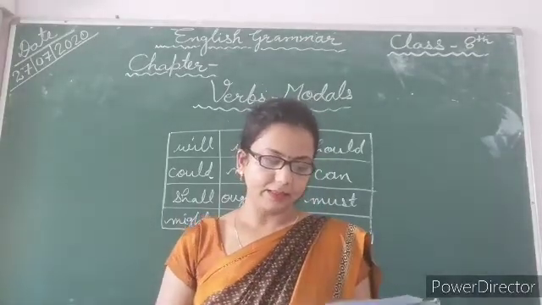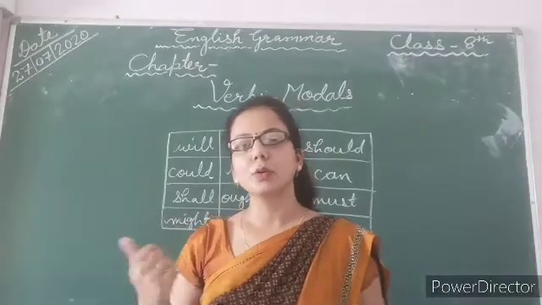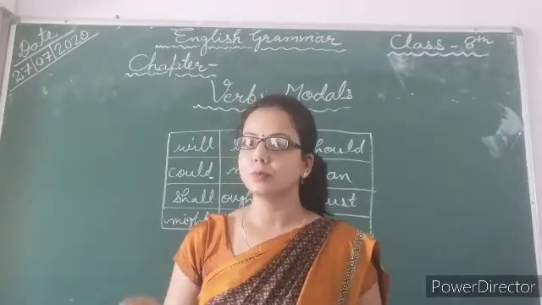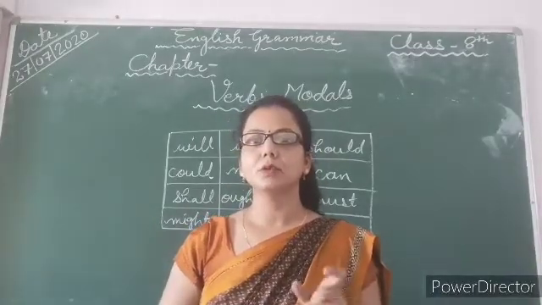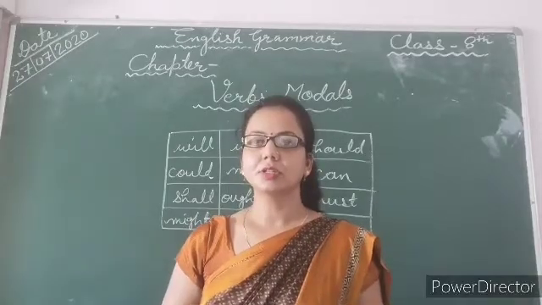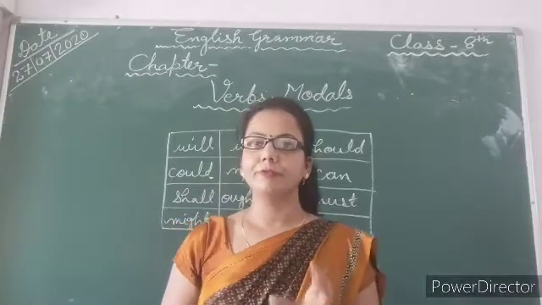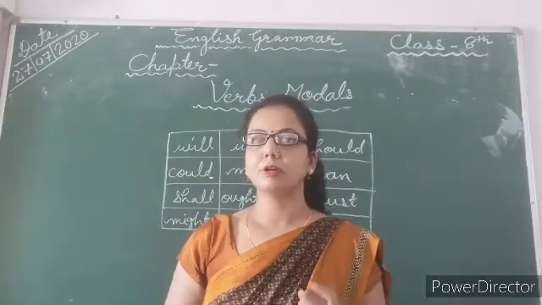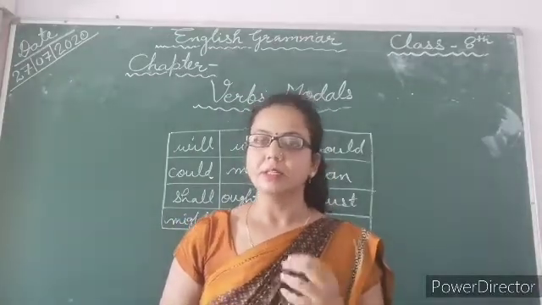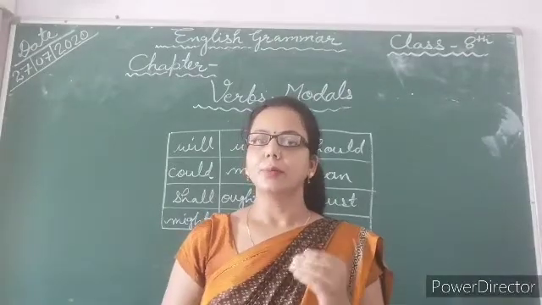For example, it might rain tomorrow. Here might is your modal verb, which shows a weak possibility.